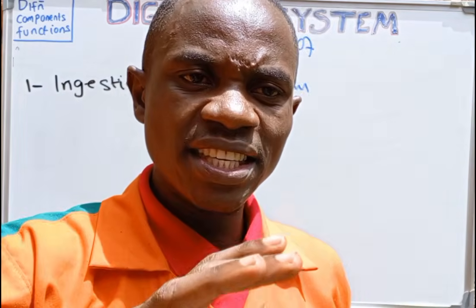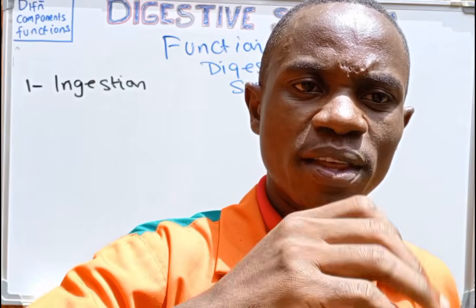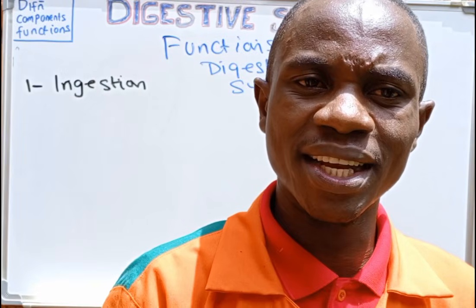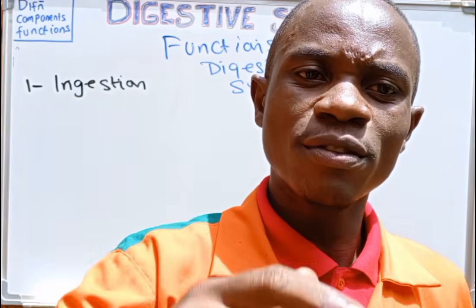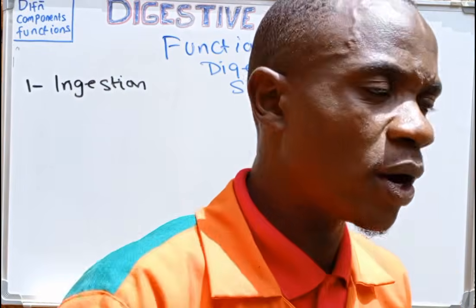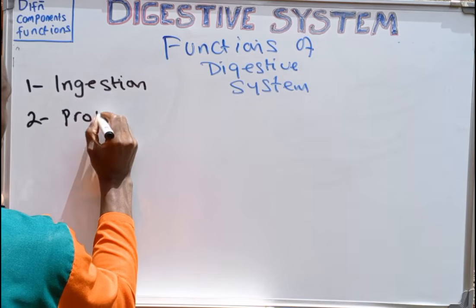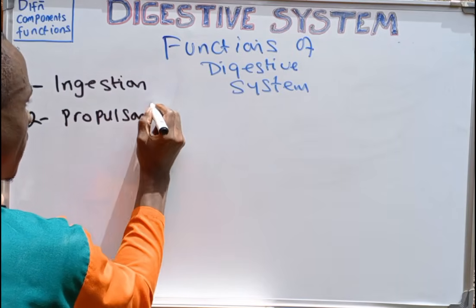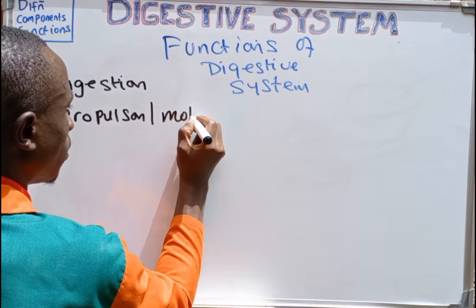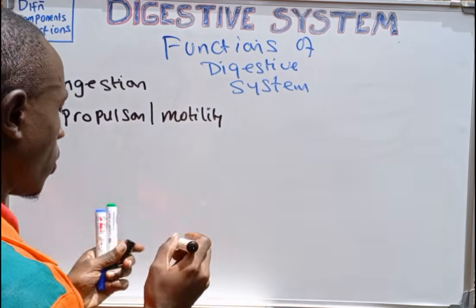The digestive system has the ability to move food throughout the alimentary canal. This function of the digestive system is what we call propulsion. The second function is propulsion, or some people may call it motility.